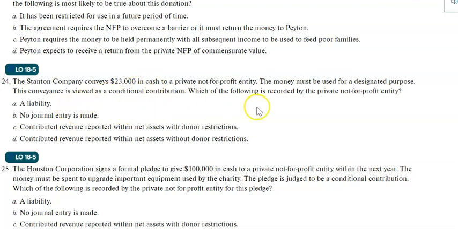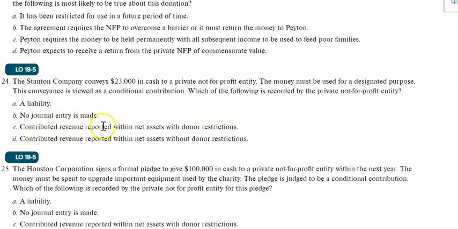So now, which of the following is recorded by the private not-for-profit entity? Liabilities. Yes, they will show this contribution, which is conditional, as a liability, and they call it refundable liabilities. No journal entry is made? You have to record a journal entry. You received cash, right?